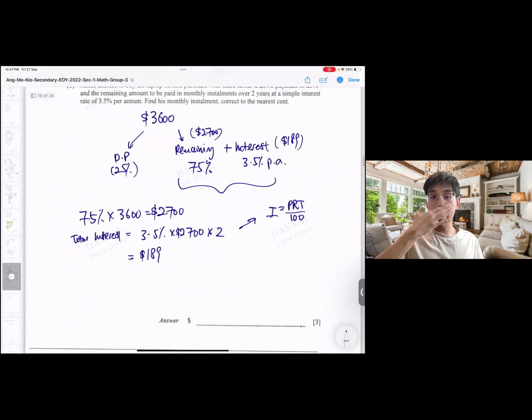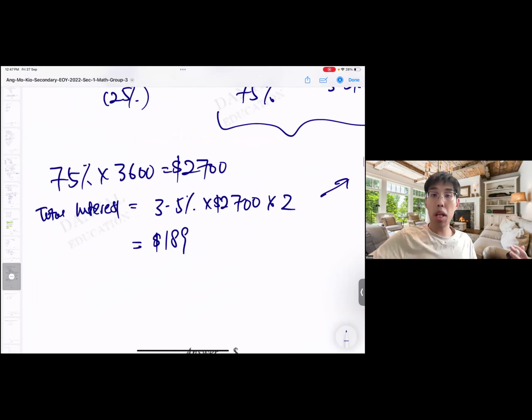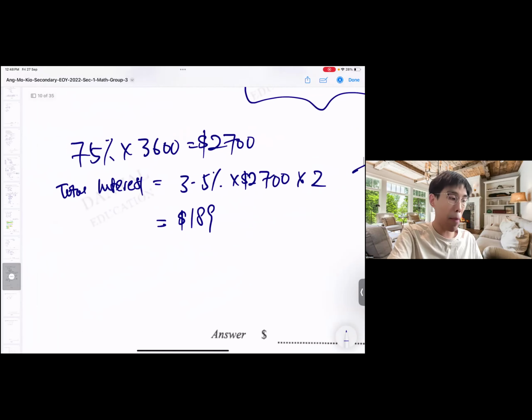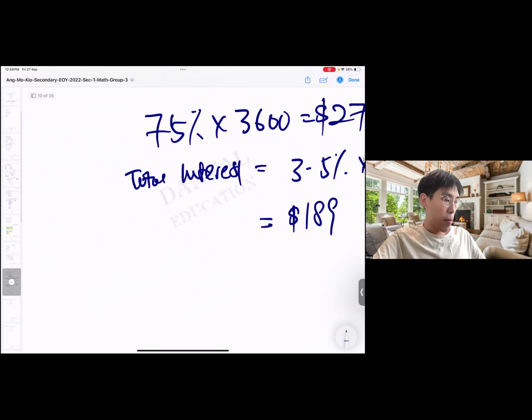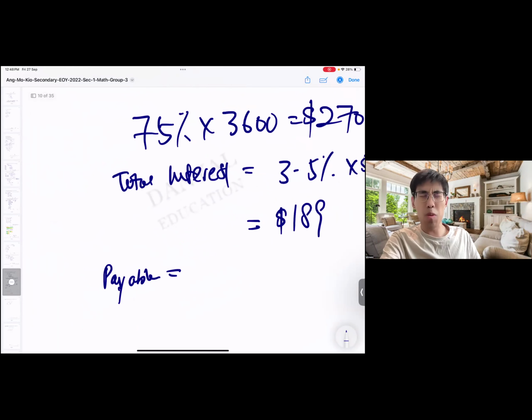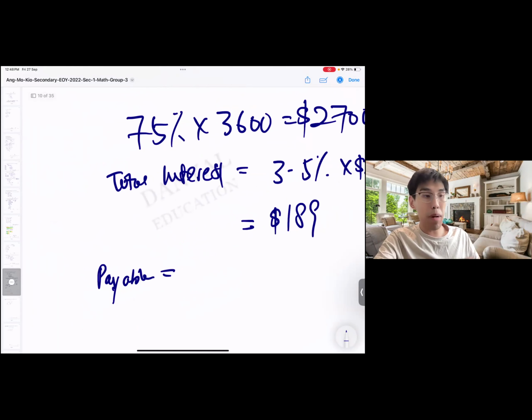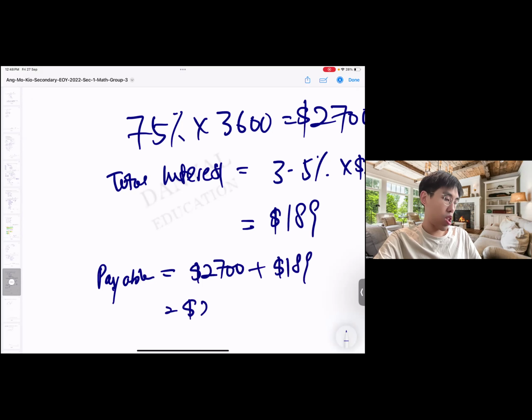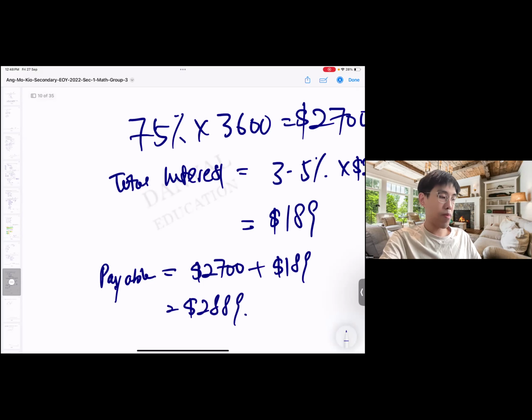So from here it's very clear, because we need to know what is the total payable amount. This is what we call payable. That means the amount to be covered within the 2 years and to be split to each month. So it's 2,700 plus this 189, which is 2,889.